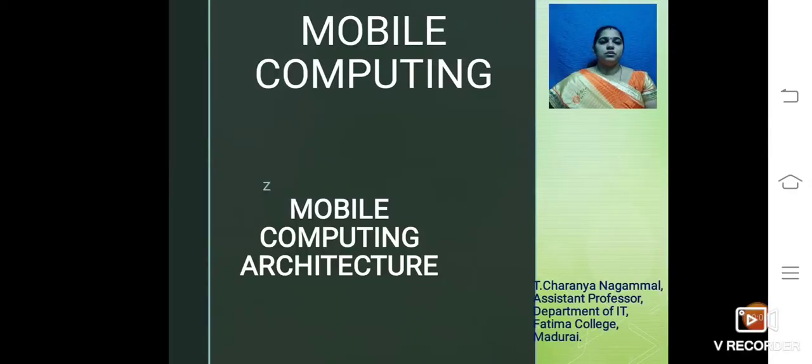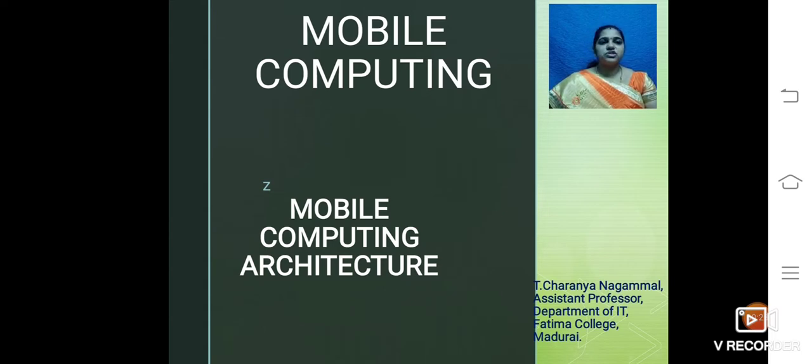Hi everyone. Now we are going to see about the concept of mobile computing architecture in mobile computing. So what is meant by mobile computing? Mobile computing is a technology that allows the transmission of data, voice, video without having to be connected to a fixed physical link.